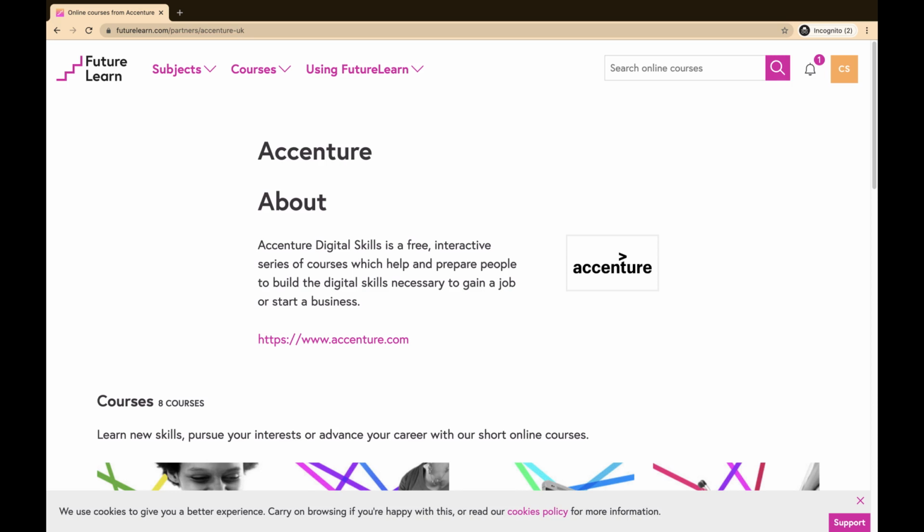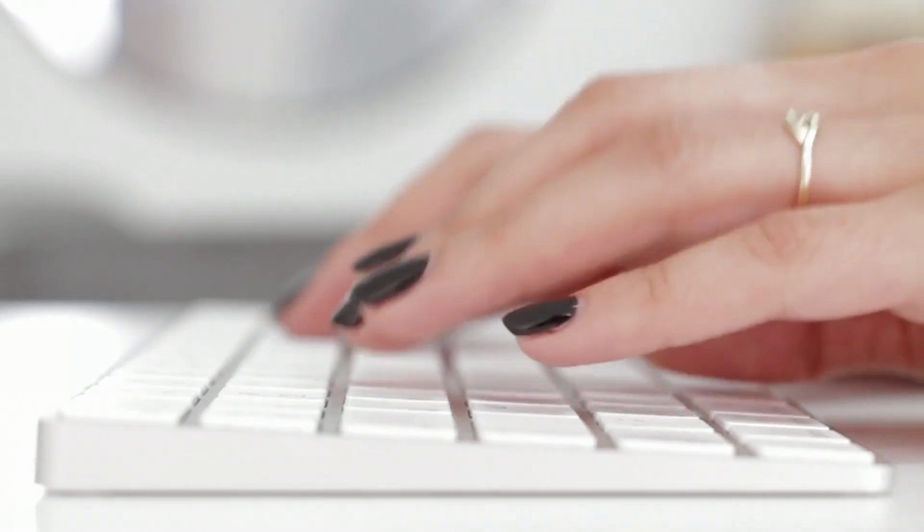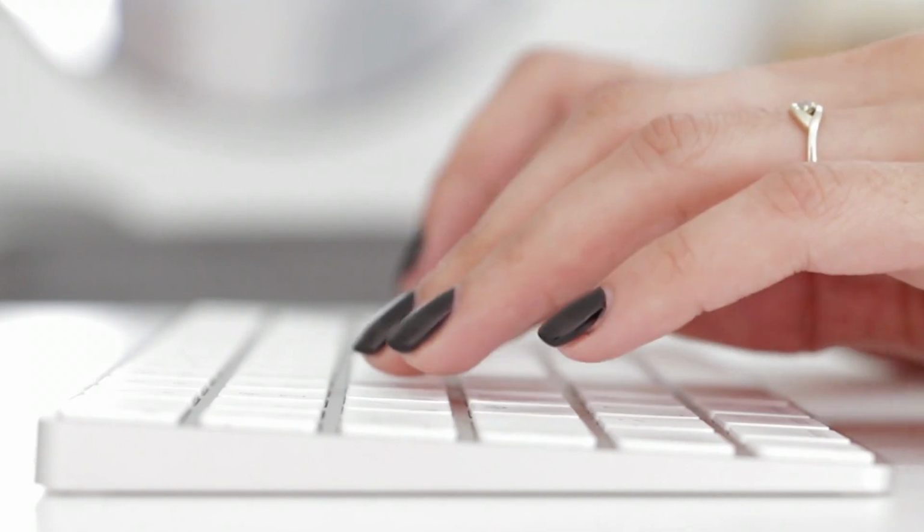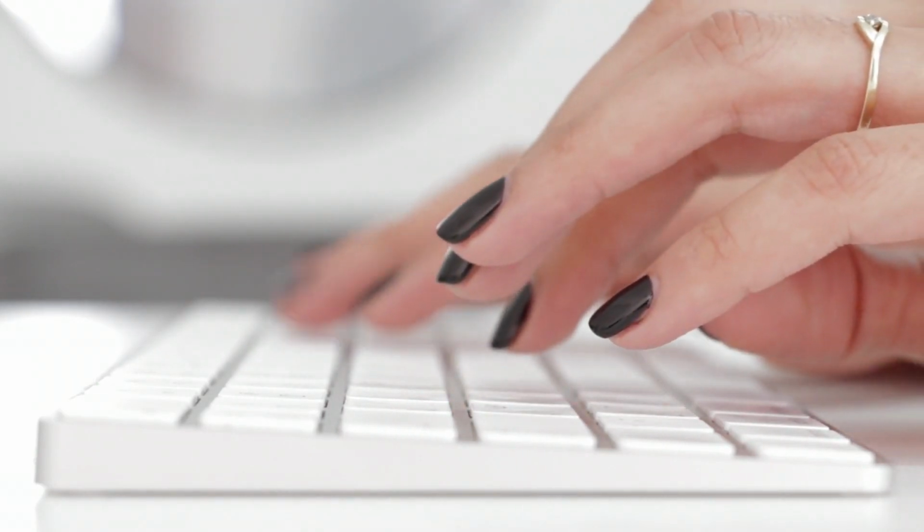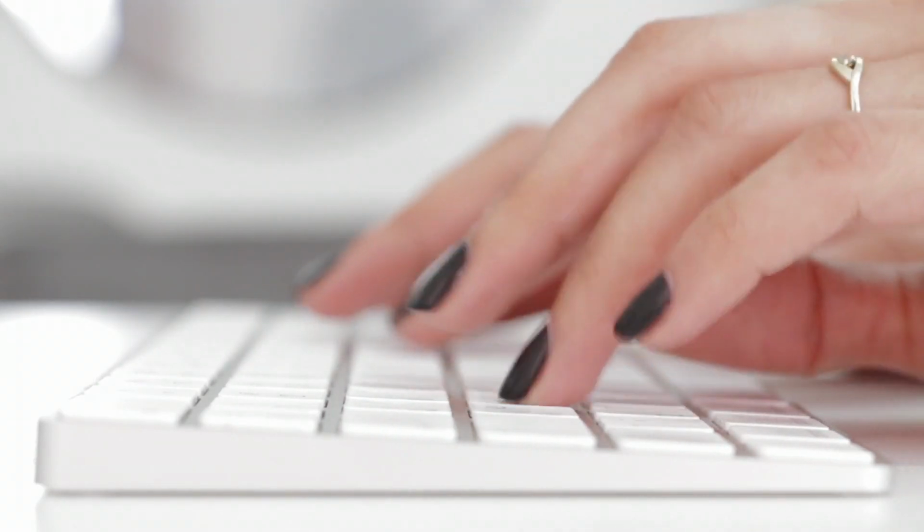Accenture has launched this digital course in partnership with Future Learn. What is Future Learn? Future Learn is a digital education platform which was founded around 8 years back. It is a MOOC learning platform. If you are not aware of MOOC, MOOC is massive open online course. Future Learn is quite a popular MOOC learning platform.